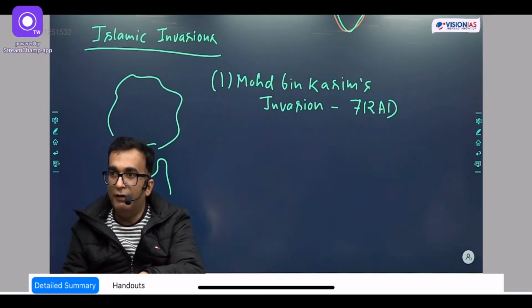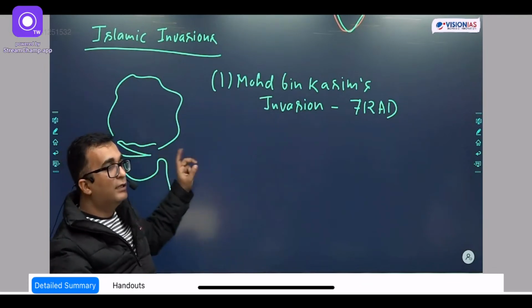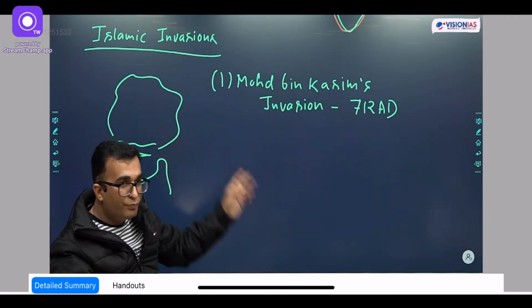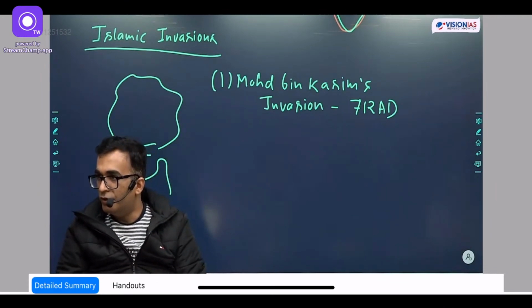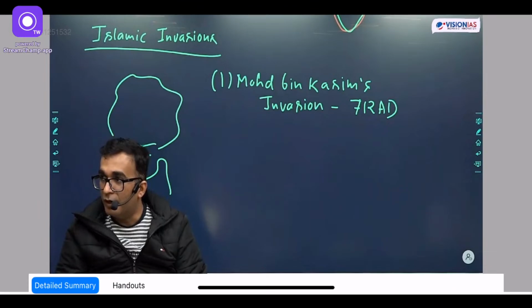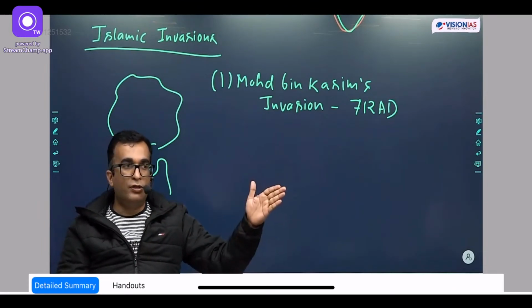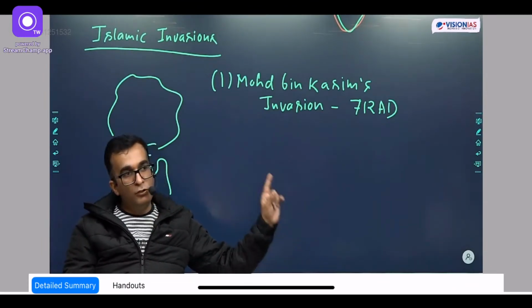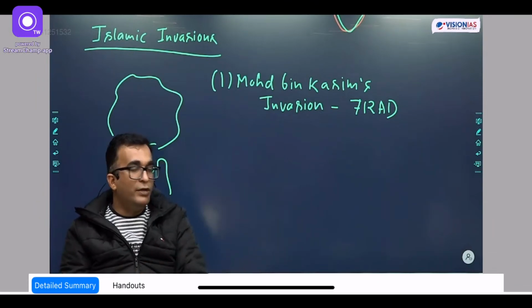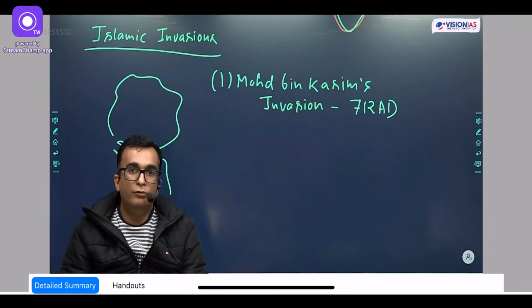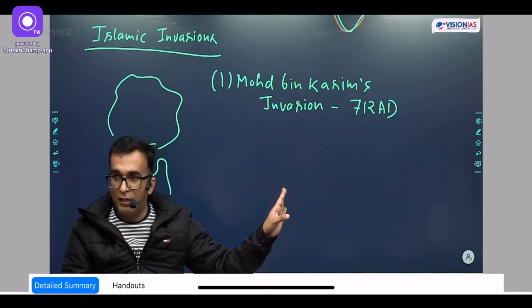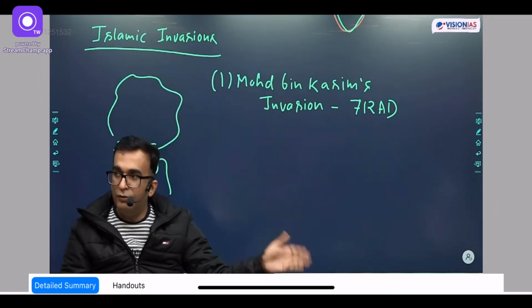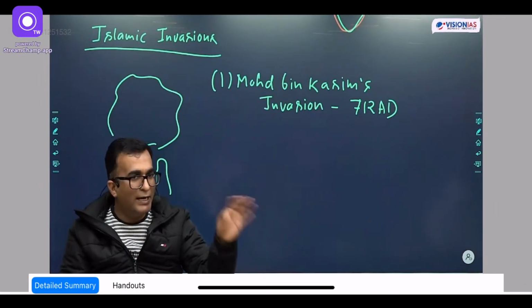In fact, what did we write a little while ago? Harshvardhan's death, and after Harshvardhan's death, three dynasties emerged: Pratihar, Gurjar, Pal, and Rashtrakuta. So where are these Pratihar Gurjars? In the western part of the Indian subcontinent, which also includes Sindh. It was the Pratihar Gurjar ruler Nag Bhatt who removed the forces of Muhammad bin Qasim from Sindh. Their rule continued till about 1000 AD.